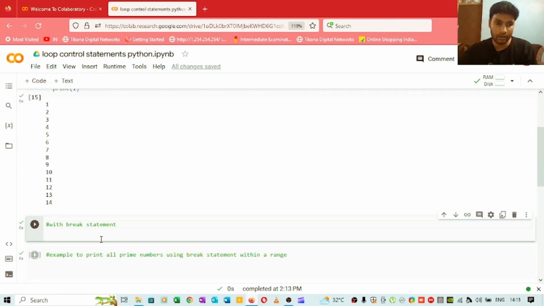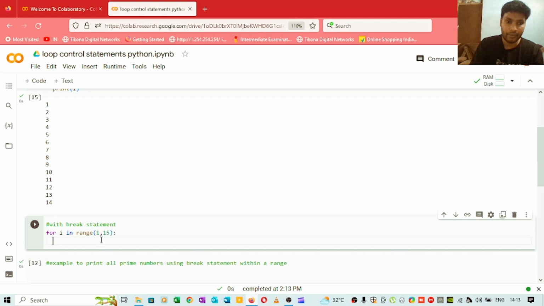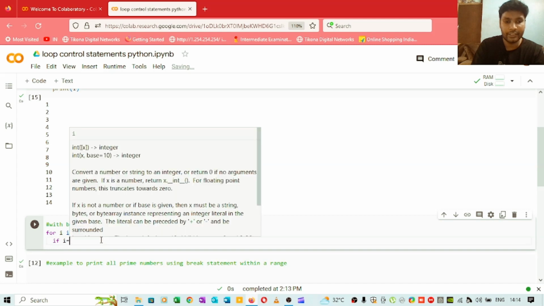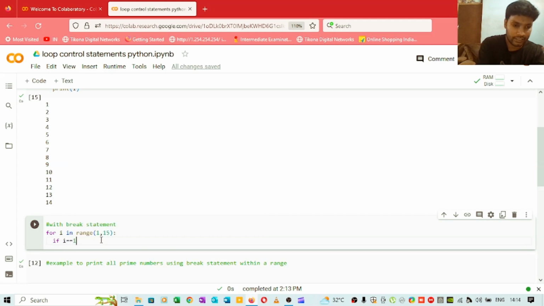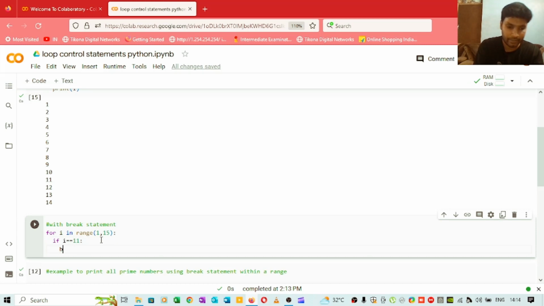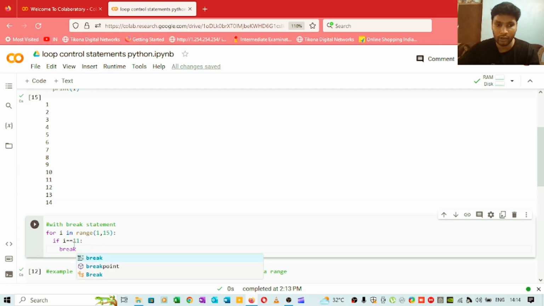So what we will do here is take one more for loop, for i in range, with the same range because we want to deal with the same numbers. If this i value is equal to 11, we simply want to break this loop.